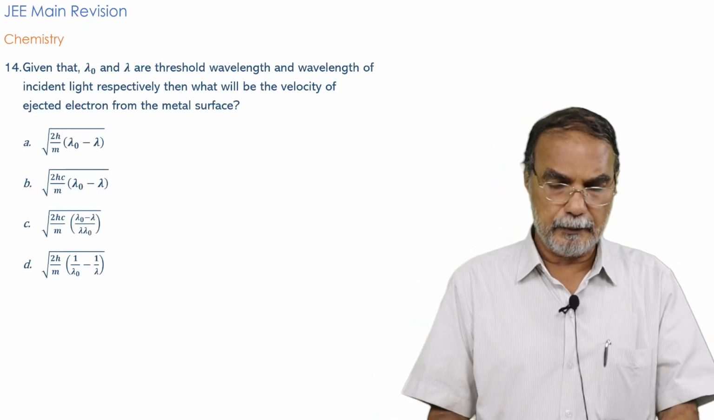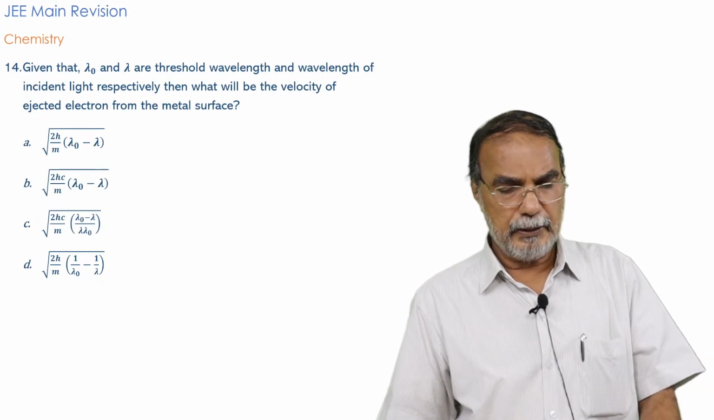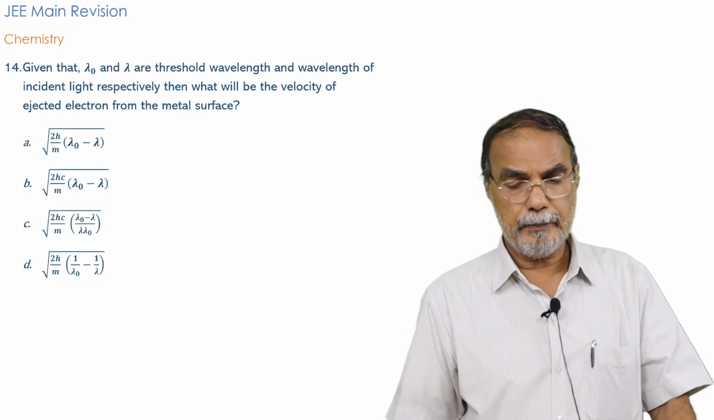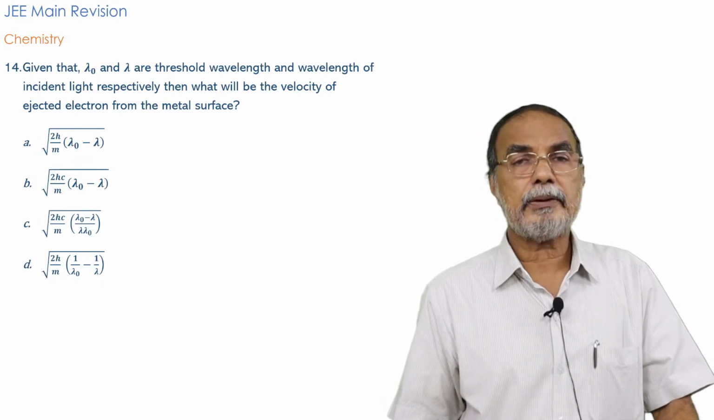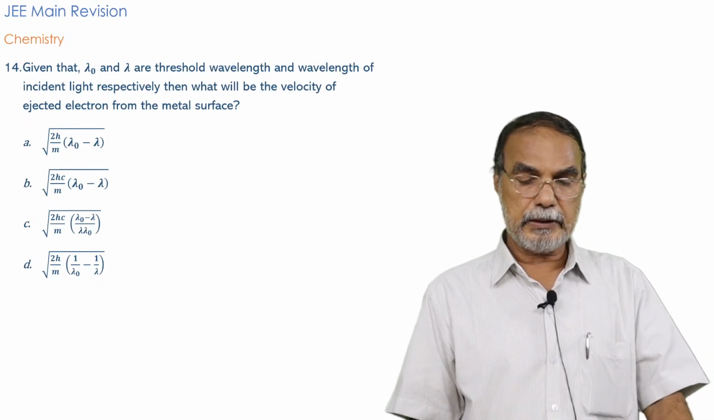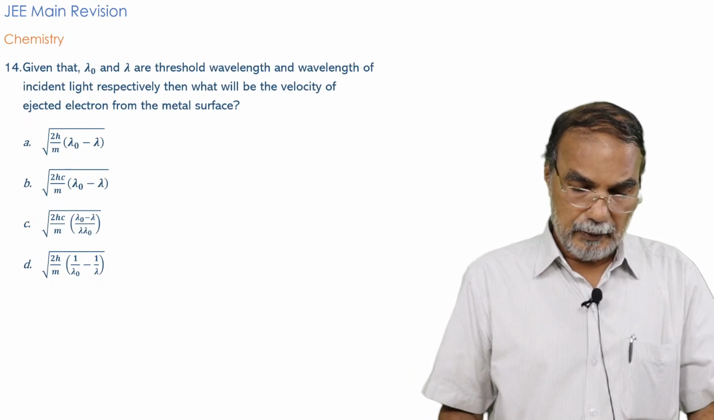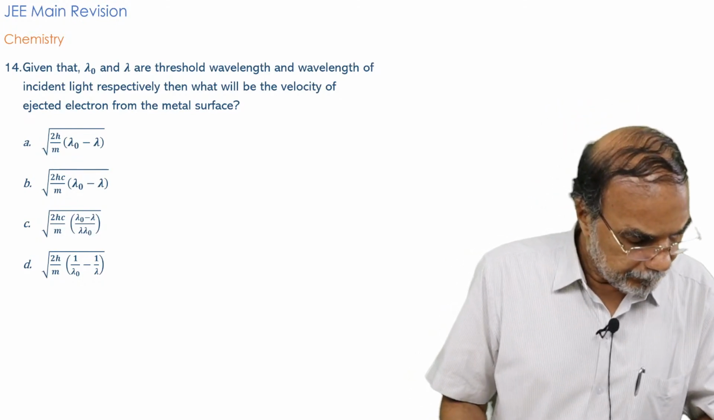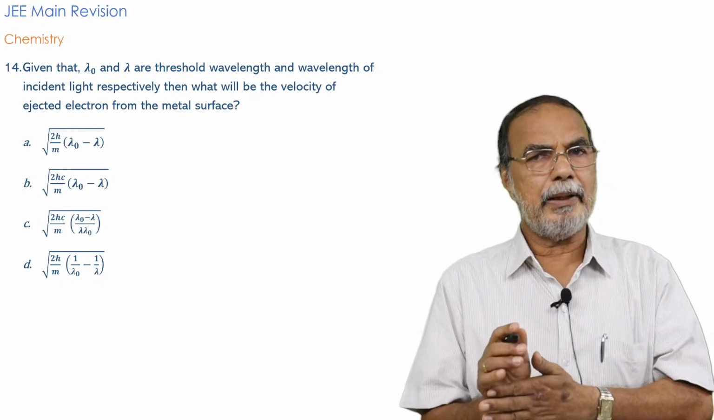Question number 14. So read the question carefully. Given that lambda 0 and lambda are the threshold wavelength and the wavelength of incident light respectively, then what will be the velocity of the ejected electron from the metal surface? It's a very simple problem, isn't it?